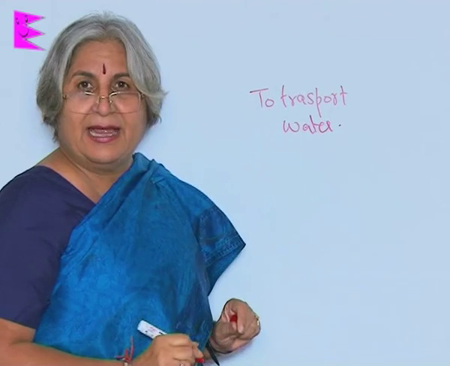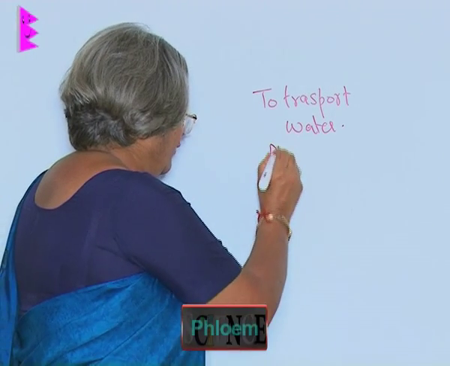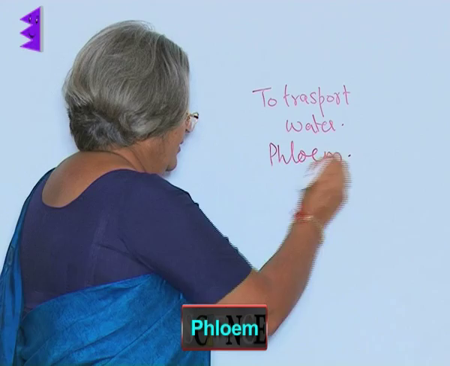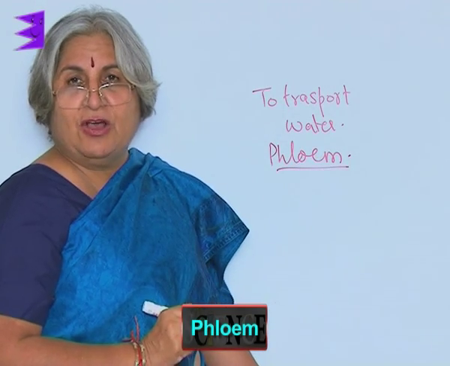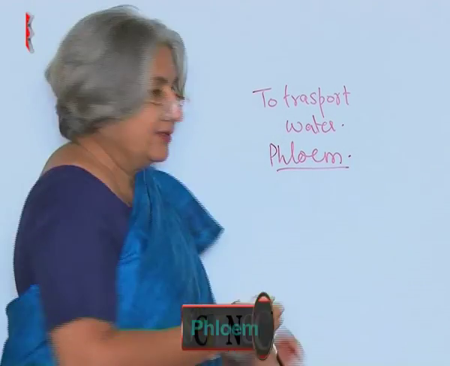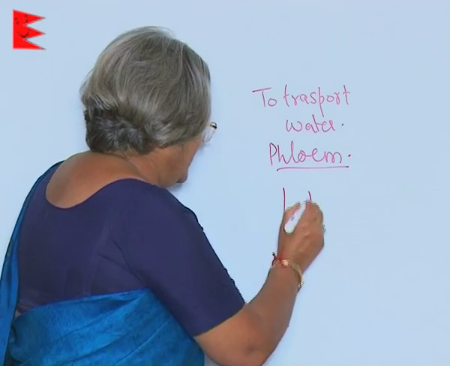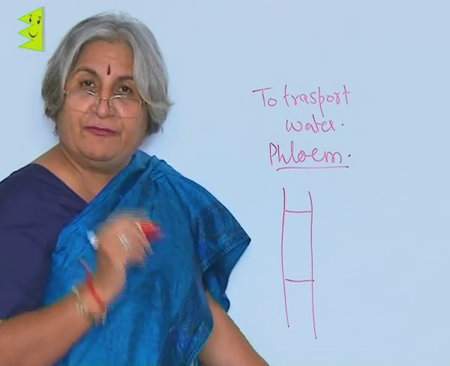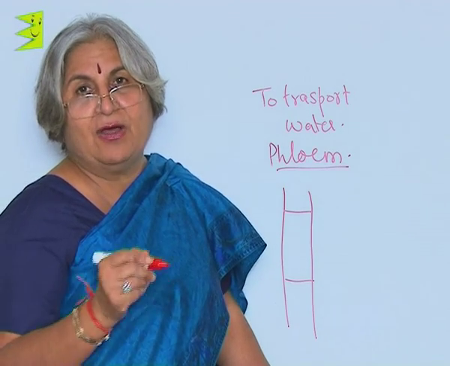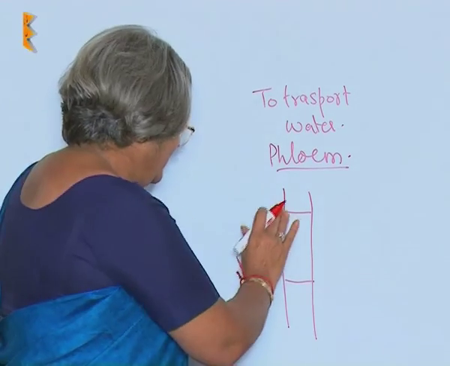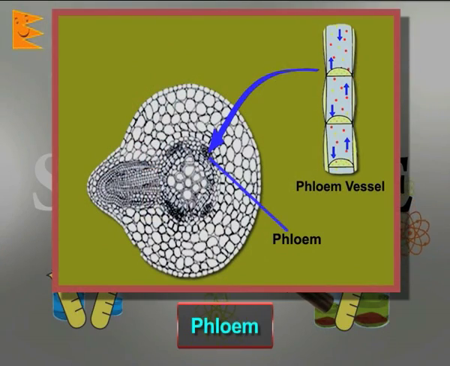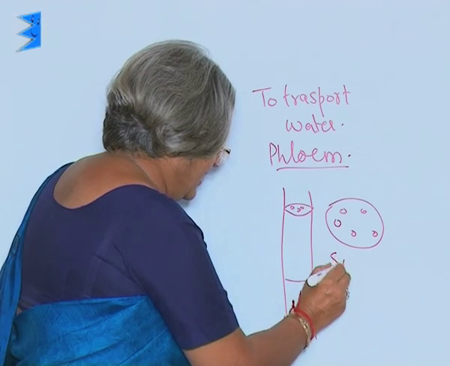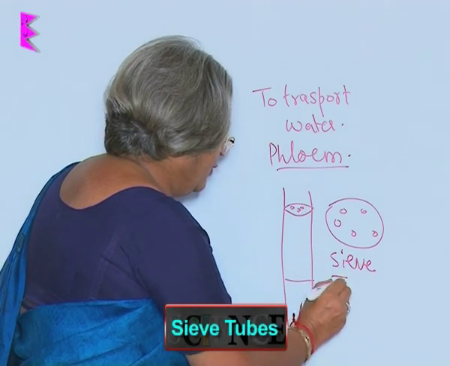Then there is another kind of tissue which is called phloem. Phloem is also like pipes formed by cells placed one above the other, but the difference is that cell plates are not dissolved. Instead, there are special type of cell plates which have holes in them like this, like a sieve. So, these are called sieve tubes.